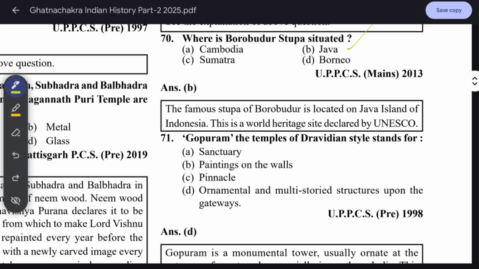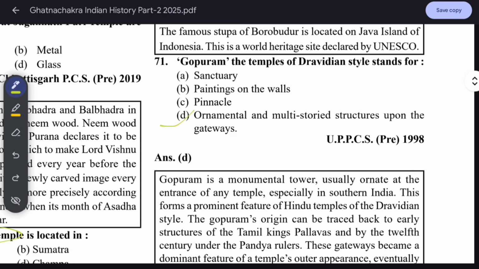Gopuram, in temples of the Dravida style, stands for ornamental multi-story structures on the gateway. It's a very high gateway, higher than the main Sanctum Sanctorum of the temple. You can see it in South India, and it is popular in the Dravidian style.